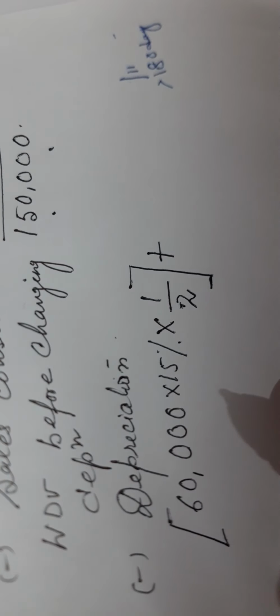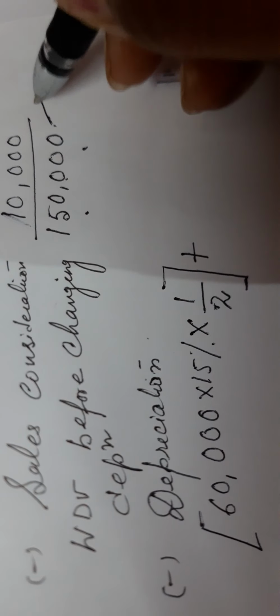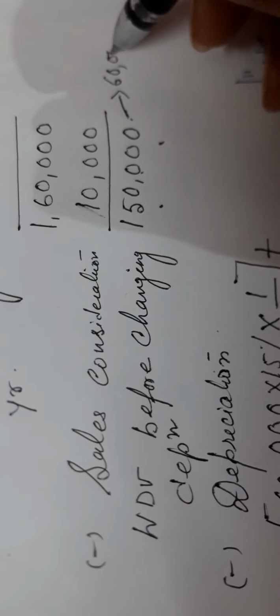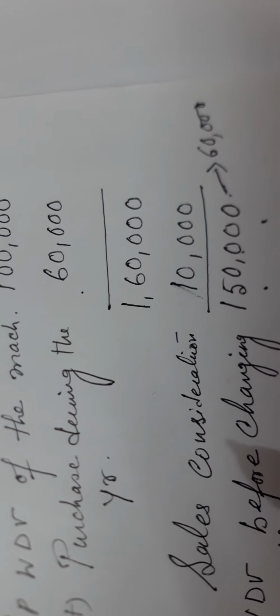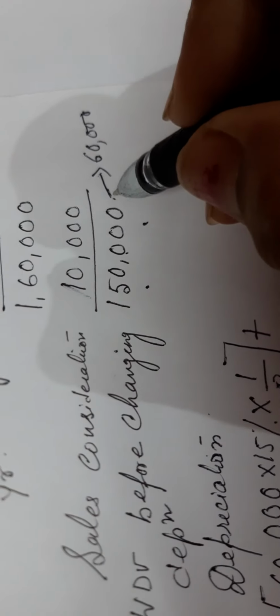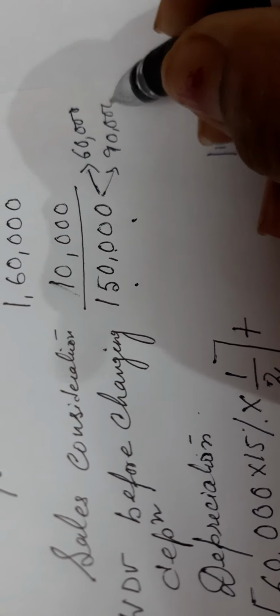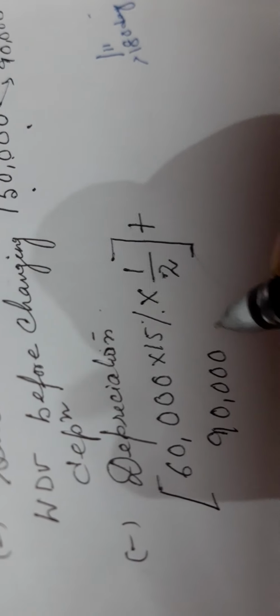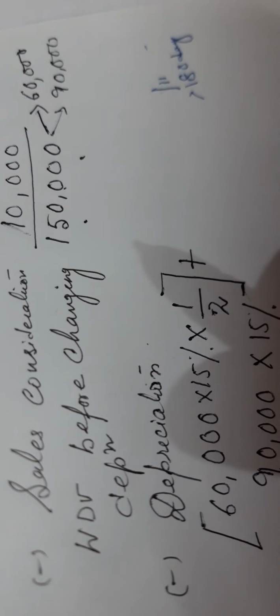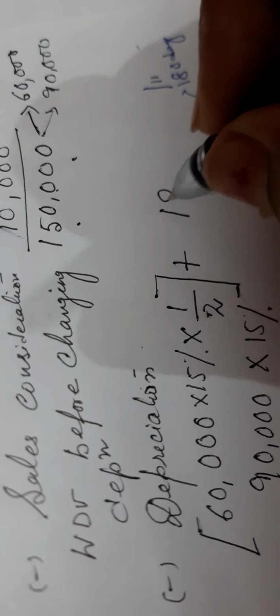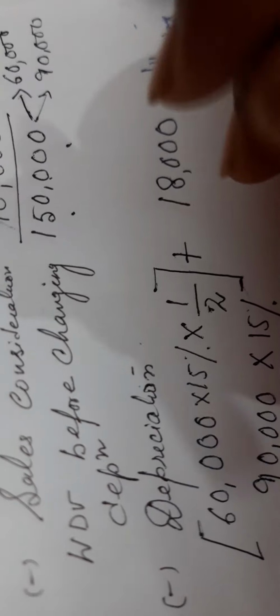I am left with how much? 90,000. 1,50,000 minus 60,000. So we will first eliminate the new purchase. Eliminated. 60,000 depreciation calculated. Then I will go for the remaining asset. That is 90,000. So on 90,000 is the old asset. So on 90,000, entire year's depreciation will be charged. It is 15%. So your depreciation is coming to 18,000.